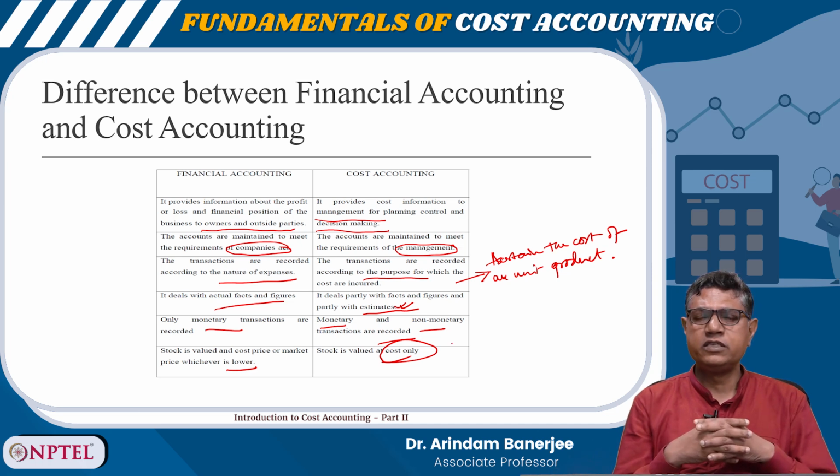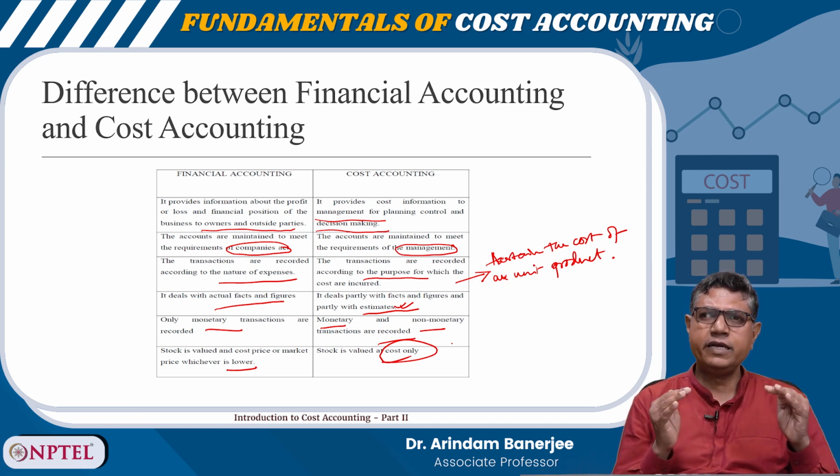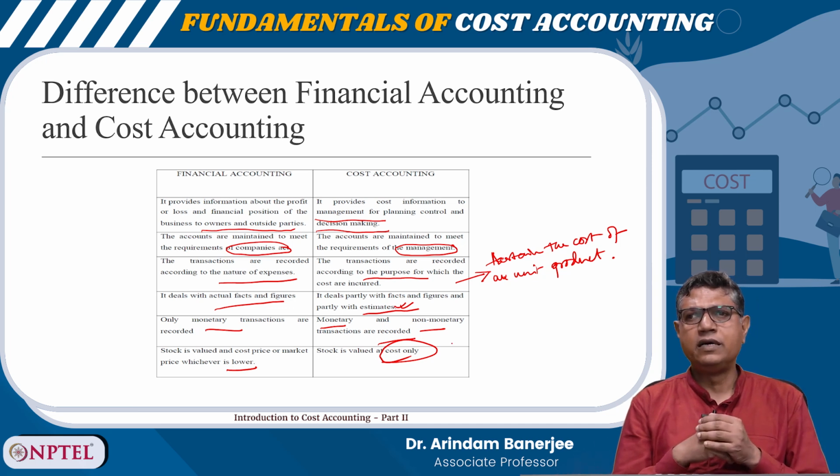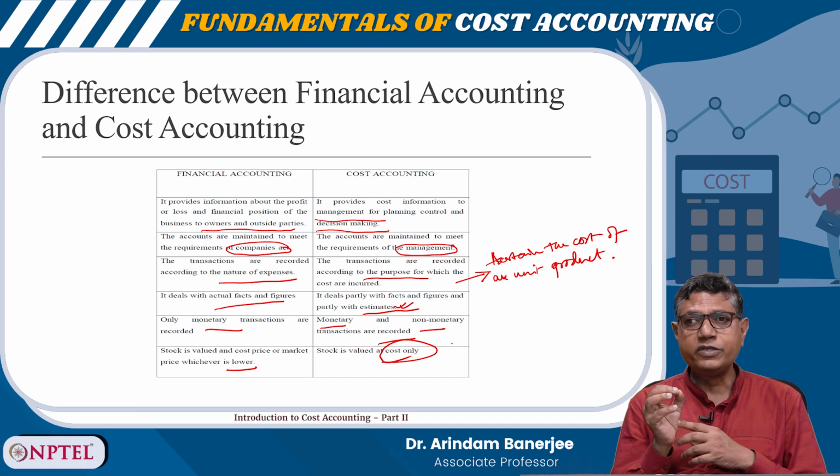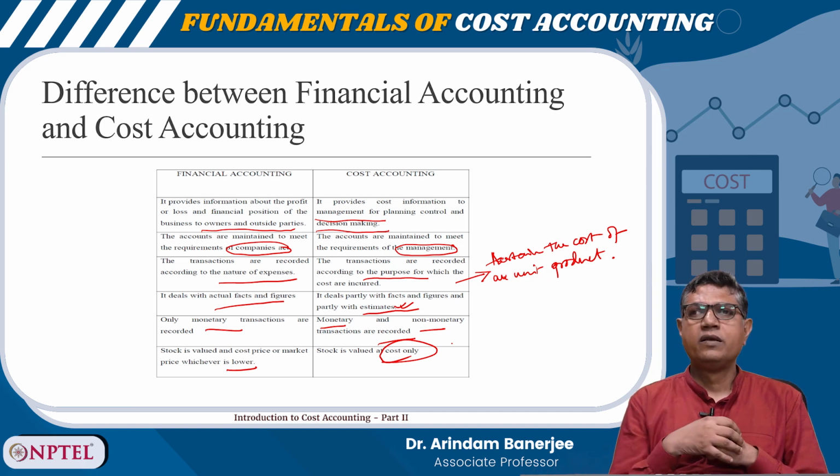This is useful information for Tata Motors for managerial decisions, and it can create the cost records in such a way that it can calculate the cost of producing, say, 1 unit of Tata Nexon, right. It can do that.